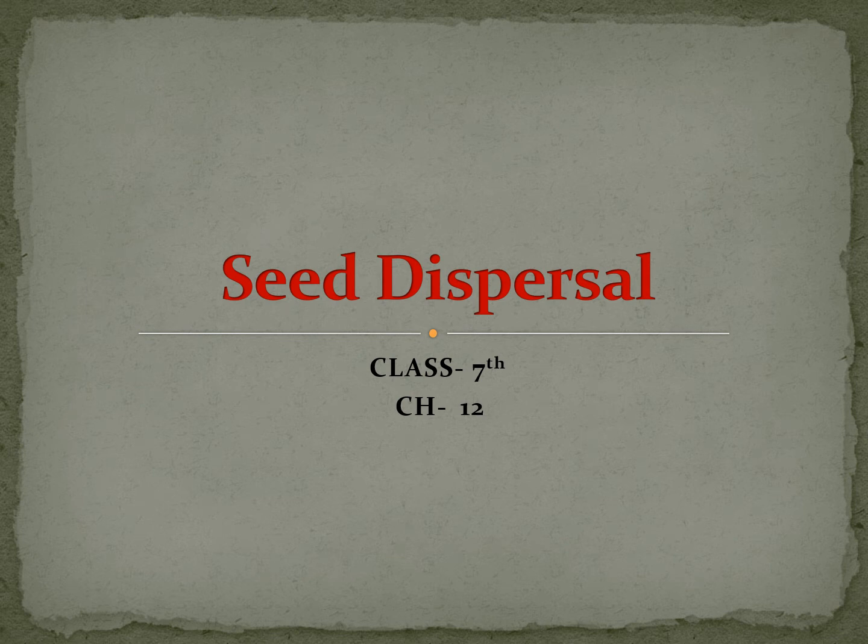Hello everyone. Today we are going to study the topic seed dispersal, chapter 12 of class 7th. First of all, we will understand what the meaning of seed dispersal is. Seed dispersal is simply the scattering of seeds over a wide area. Whatever the seeds of the plants are, they are scattered from one place to another place. This particular process is called seed dispersal.